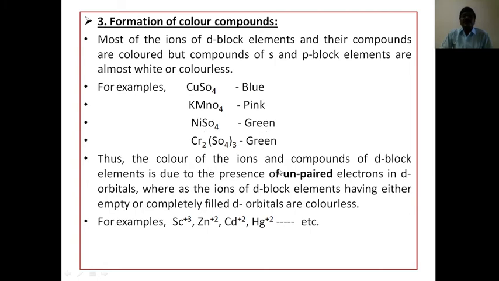Thus, the color of the ions and compounds of d block elements is due to the presence of unpaired electrons in d orbitals, whereas the ions of d block elements having either empty or completely filled orbitals are colorless. What are the examples? Scandium, zinc, Cd+2, Hg+2, etc.